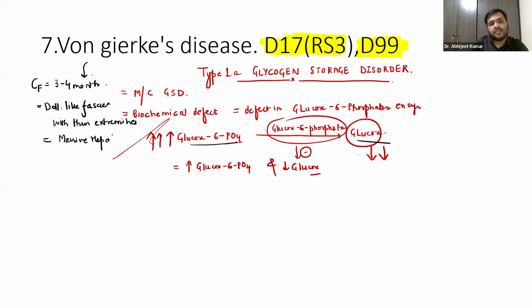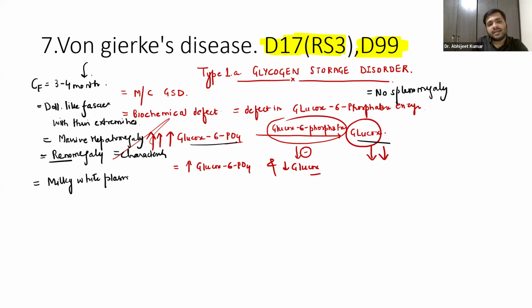hepatomegaly, okay? Again, there will be no splenomegaly, guys. The size of the spleen is normal in this case. There will be, yes, renomegaly, guys. Reno means the size of the kidneys will be increased, and that is the characteristic feature of this particular disorder. And guys, remember, there will be milky white plasma.